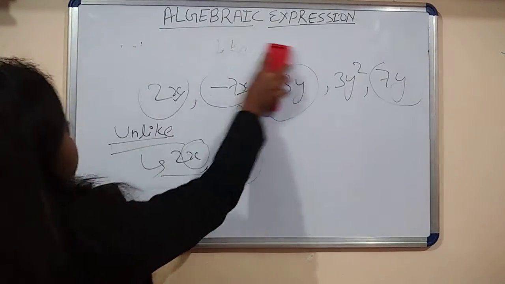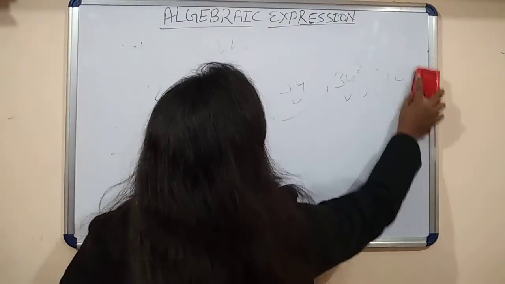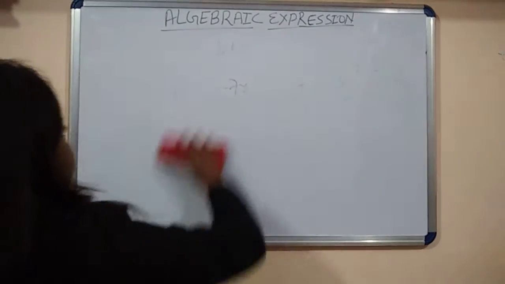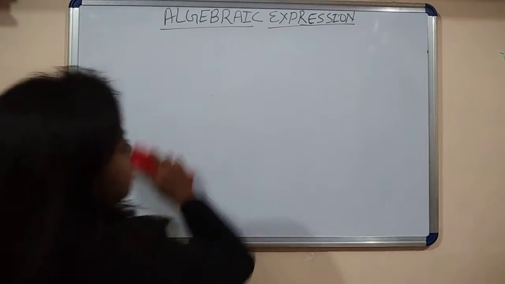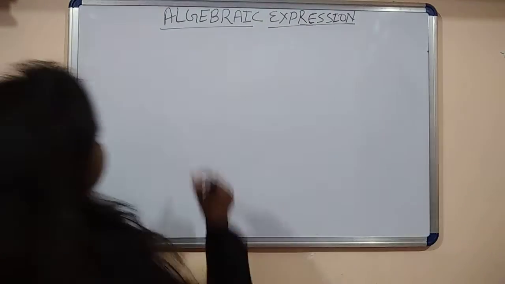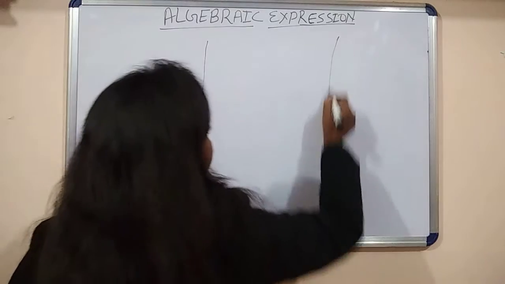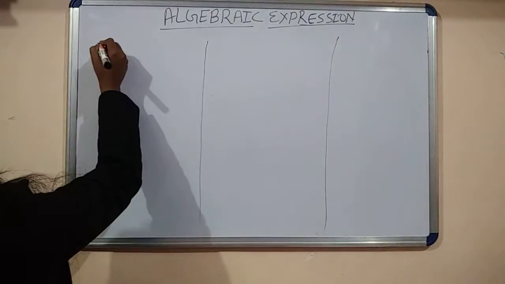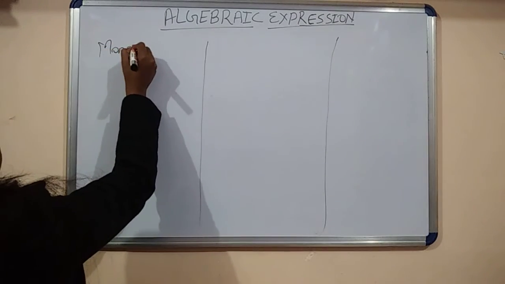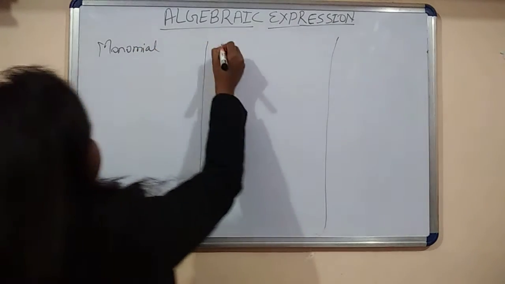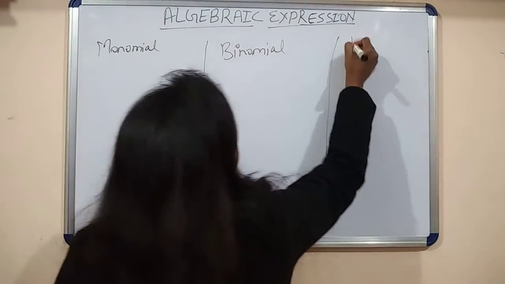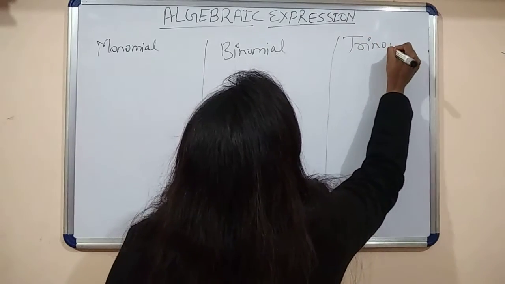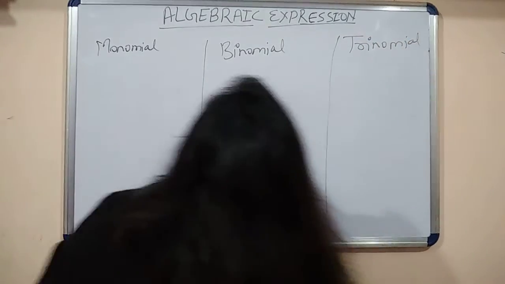And then we will discuss monomial, binomial, trinomial. What is monomial?